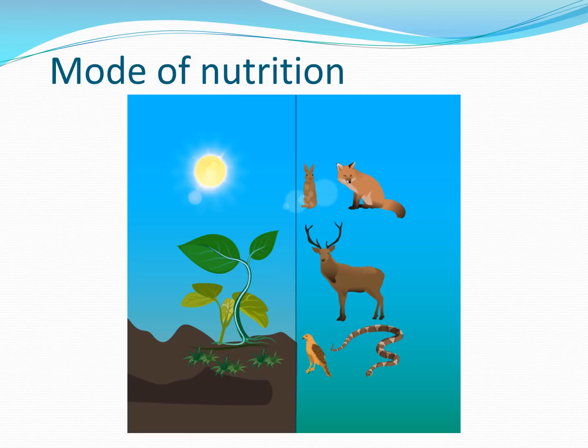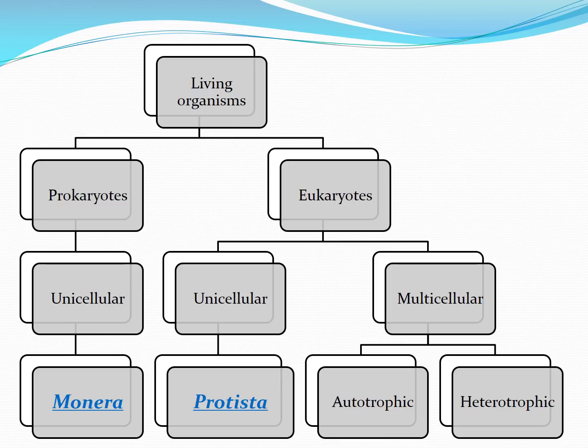In heterotrophic also we have already learned that we have saprophytic, parasitic and holozoic, which we very well learned in our 7th standard. So mode of nutrition can be divided into two, autotrophic mode of nutrition and heterotrophic mode of nutrition. So living organisms, again we have already seen about Monera and Protista. So we'll look at the eukaryotes which are multicellular. These multicellular eukaryotes can further be divided into autotrophic and heterotrophic. Autotrophic means they are going to be plants. Heterotrophic is what we'll be classifying further.